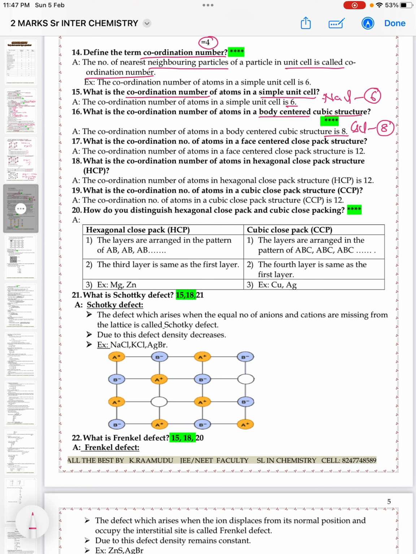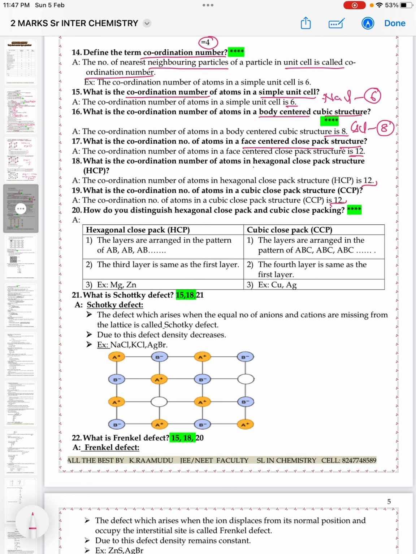It is face-centered. 17. What is the coordination number of atoms in face-centered close packed structure? The coordination number of atoms in a face-centered close packed structure is 12. 18th, what is the coordination number of atoms in hexagonal close packed structure? In the case of hexagonal close pack, the coordination number is 12. 19th, what is the coordination number of atoms in cubic close packed structure? CCP also has coordination number 12.